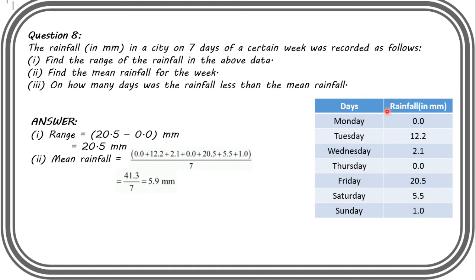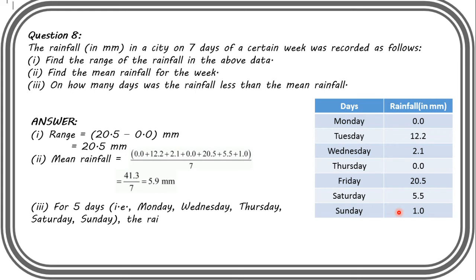So for 5 days, Monday, Wednesday, Thursday, Saturday and Sunday, the rainfall was less than the average rainfall.